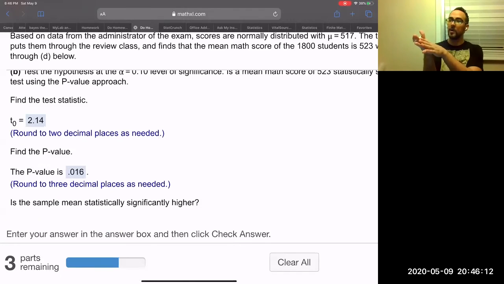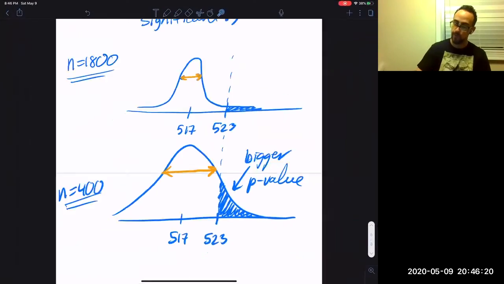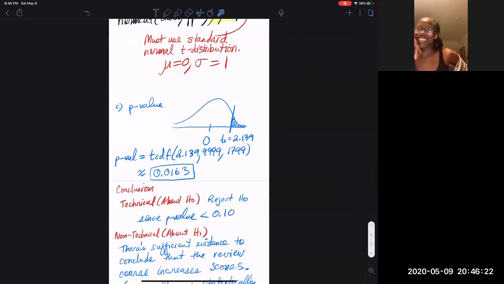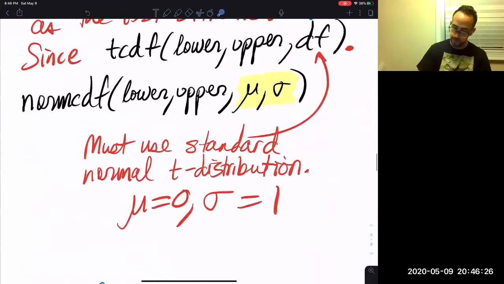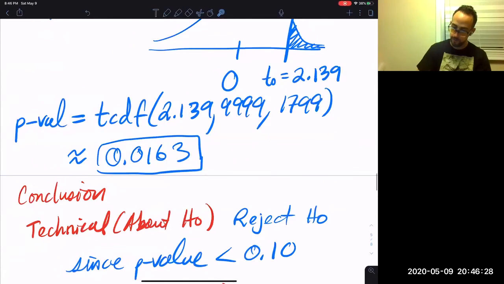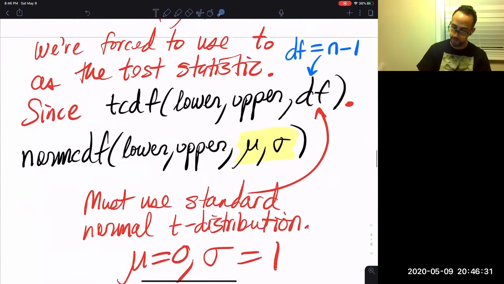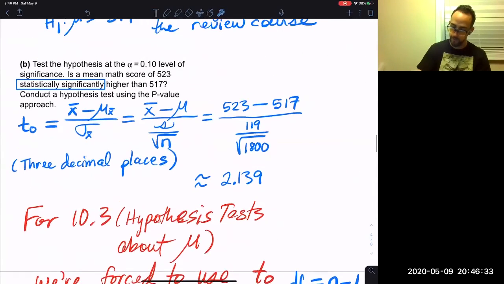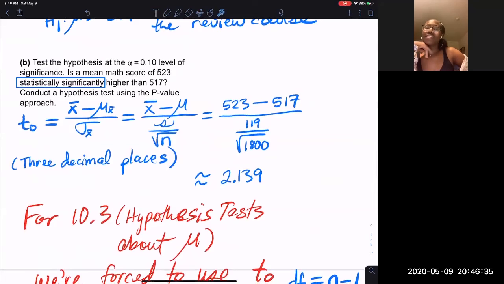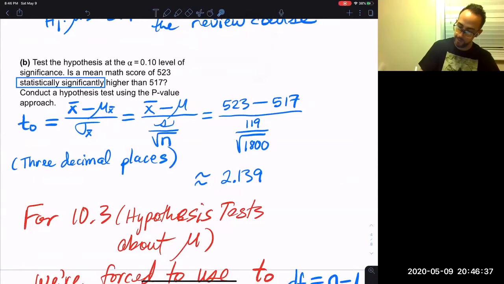But now they want you to repeat the process with n equals 400, and I bet you money that it's not significant. If you were to repeat the process of finding the test statistic and p-value, where do we find the test statistic? I think we found it right here. Yeah, that's it.